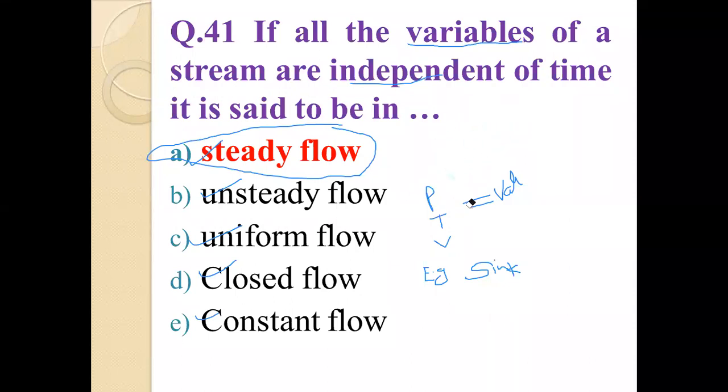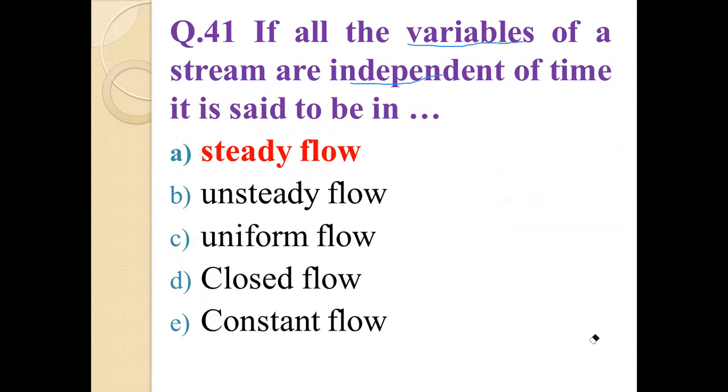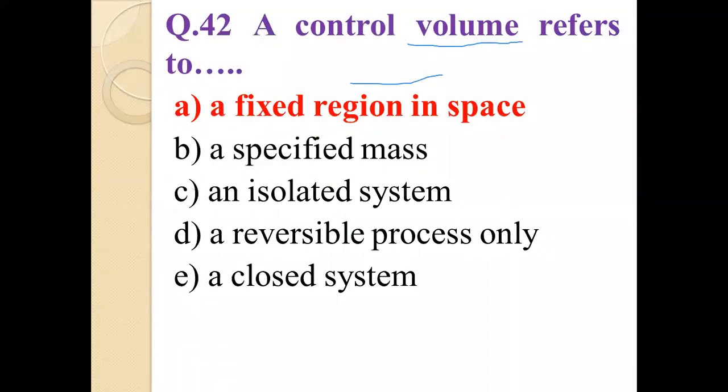Question number 42. What is question number 42, friends? A control volume refers to. See friend, we have already studied this topic in my previous video: what is meant by open system and what is meant by closed system. The open system is known as control volume, and the closed system is known as control mass.